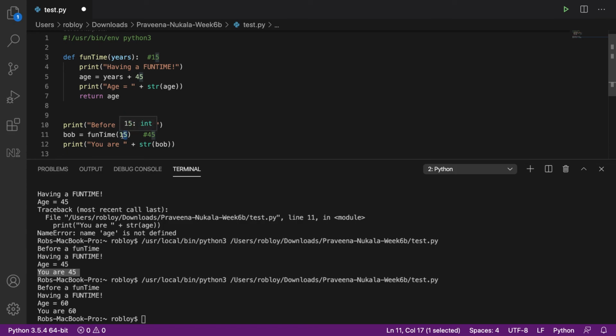I send information in by putting it inside the parentheses as a parameter, and I catch it up when I do my function declaration, and I use return to get information outside of my function. So hopefully that clarifies a little bit more about how functions work in Python.